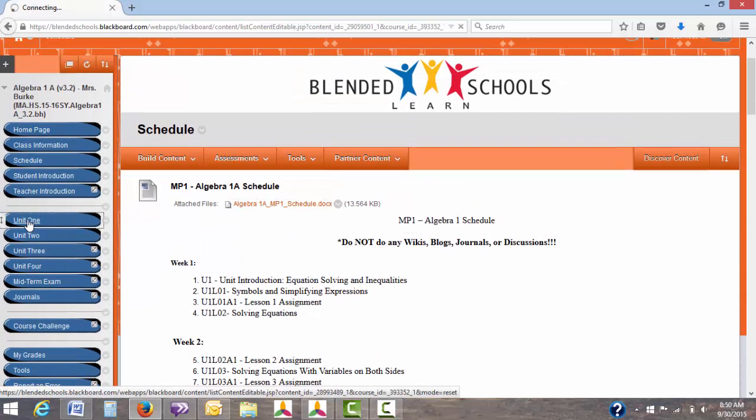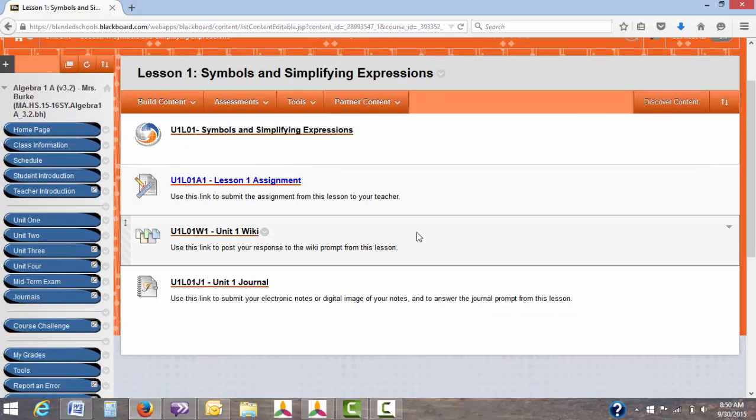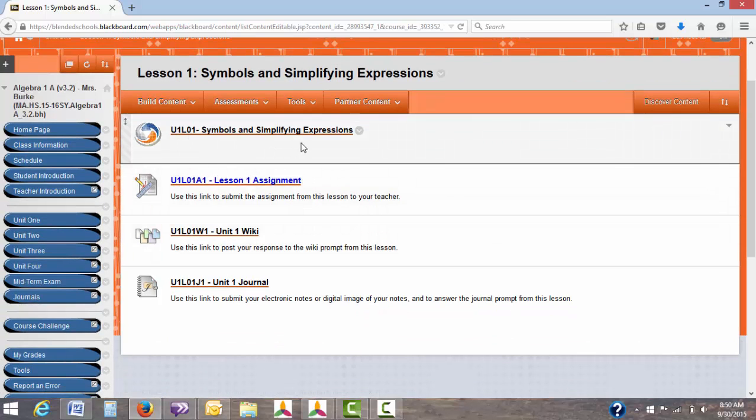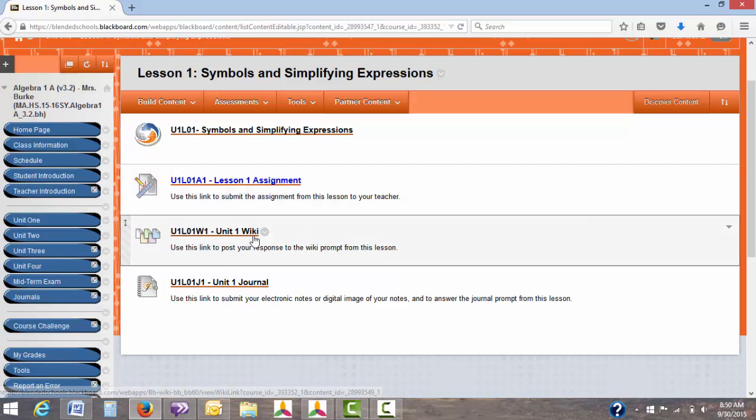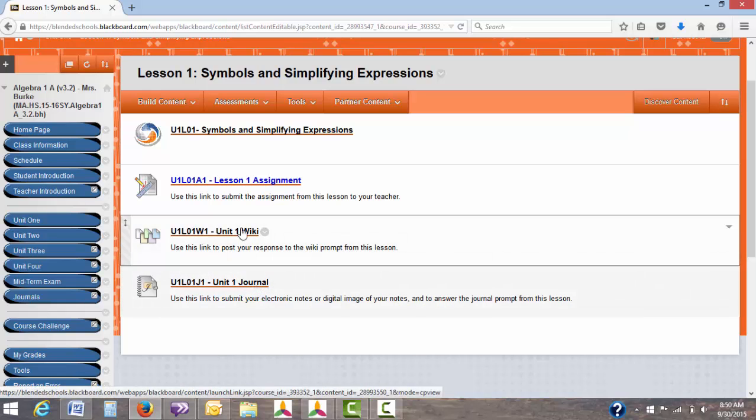Let's start with Unit 1. If you click on Lesson 1, Symbols and Simplifying Expressions, it will take you to a screen that lists the lesson, an assignment, and in this case there's a wiki and a journal. But if you notice on your schedule, these two items will not be on there, so this is something you can just skip over. You do not have to complete them.